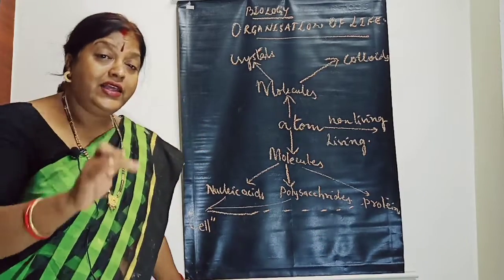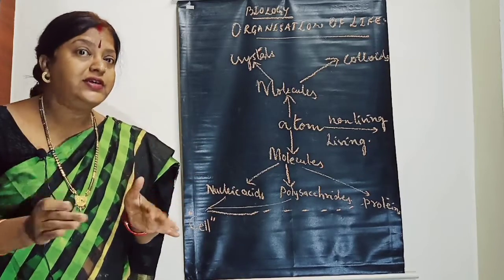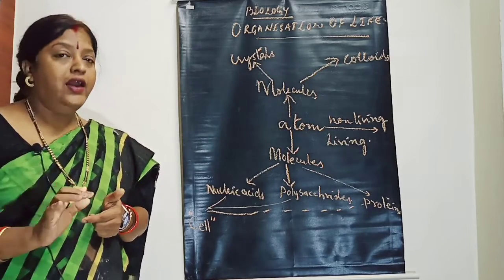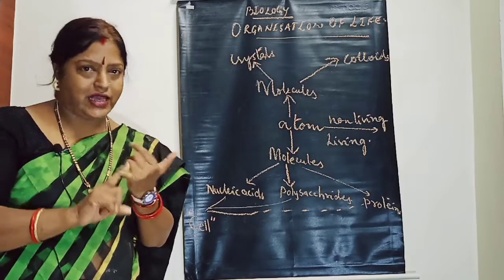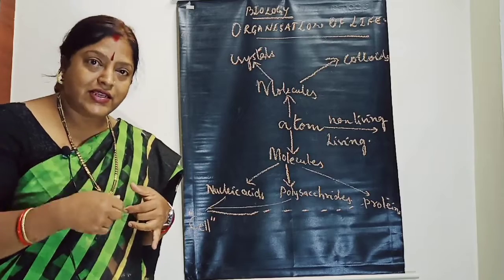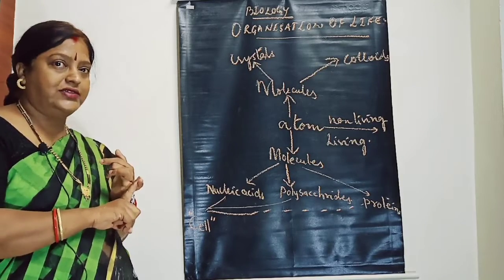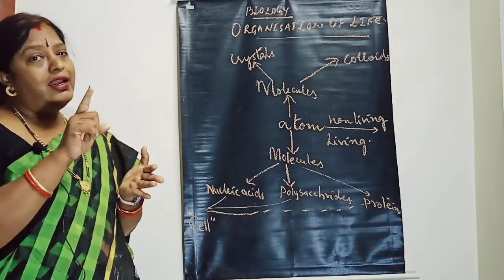So the arrangement of the atoms and molecules of certain elements is in such a way in a living organism that they carry out functions. For example, if you want to go from here to DMart, you go by cycle. You go on pedalling, that supplies energy, and that energy you get by oxidizing carbohydrates and fatty acids, which are made up of carbon, hydrogen, oxygen and nitrogen.